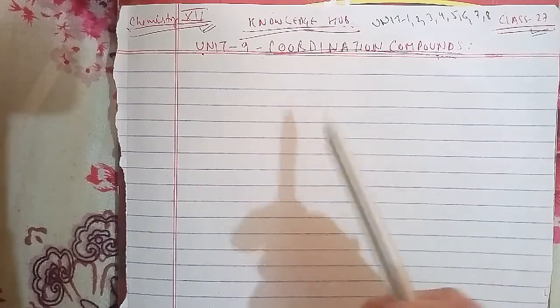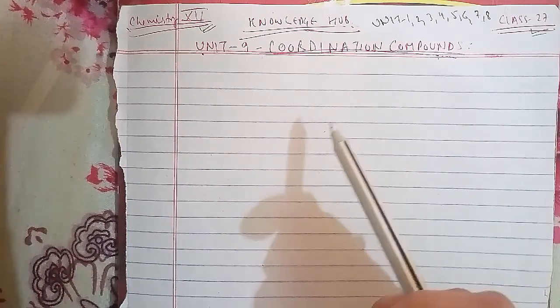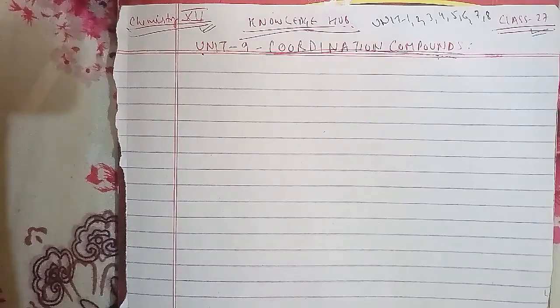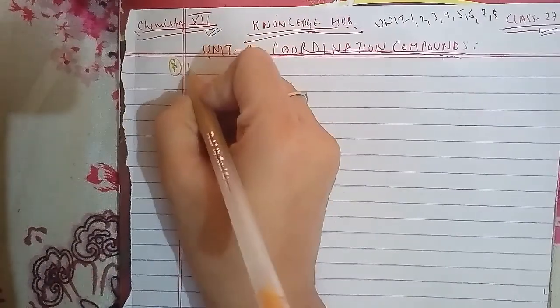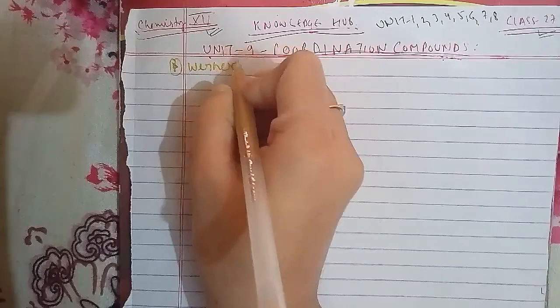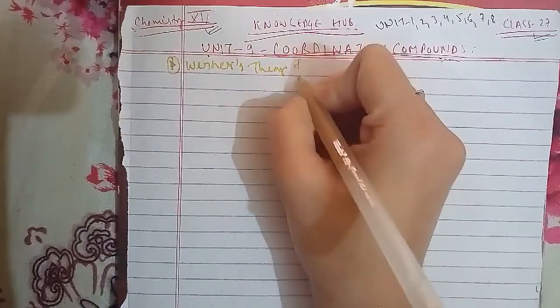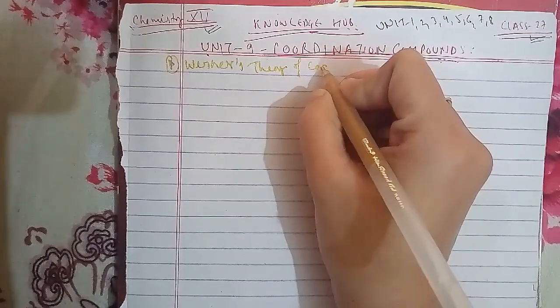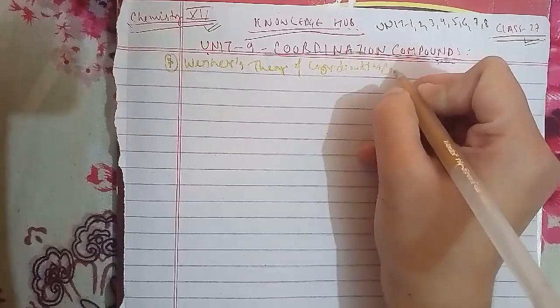Werner's theory of coordination compounds. Alfred Werner, who lived from 1866 to 1919, a Swiss chemist, was the first to formulate his ideas about the structures of coordination compounds.